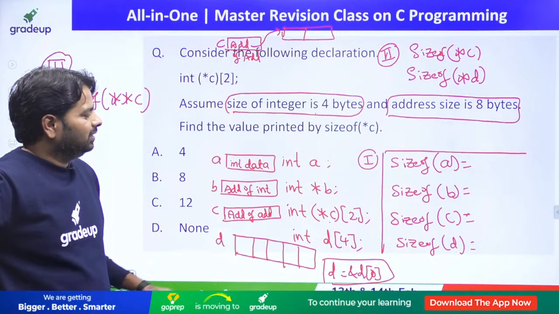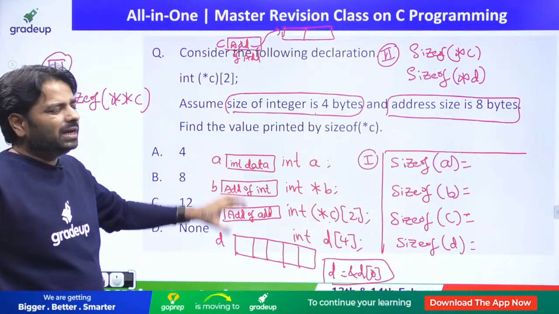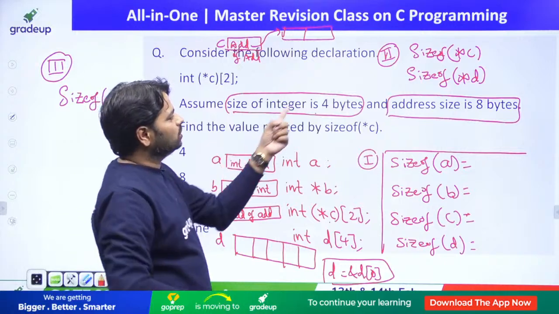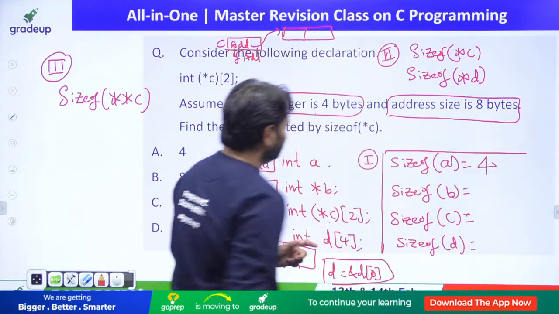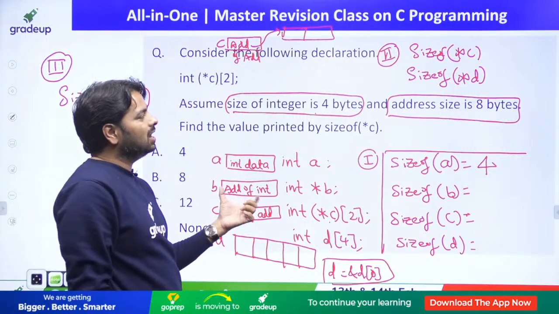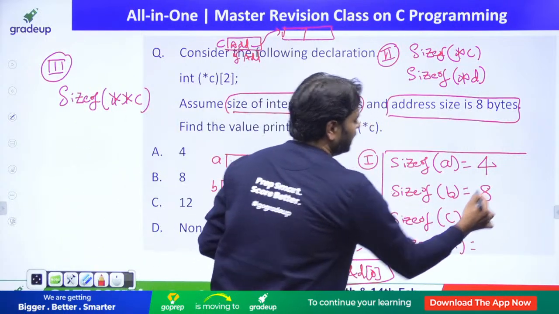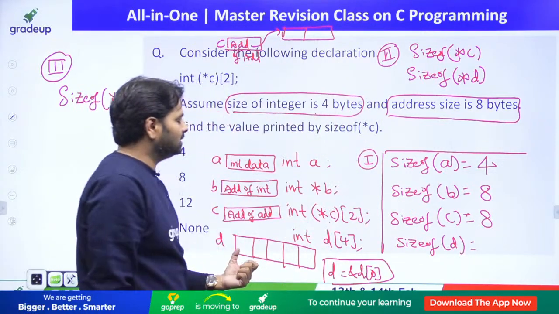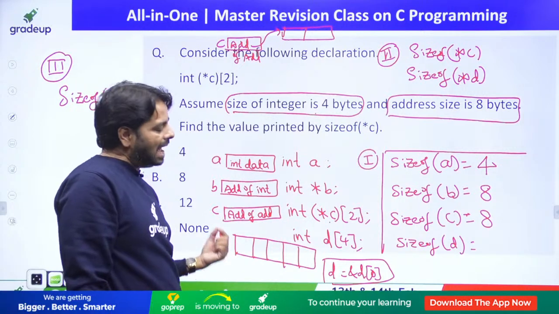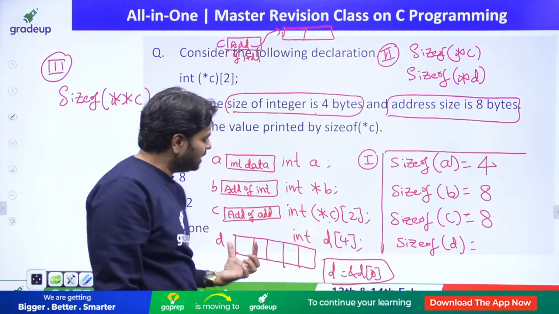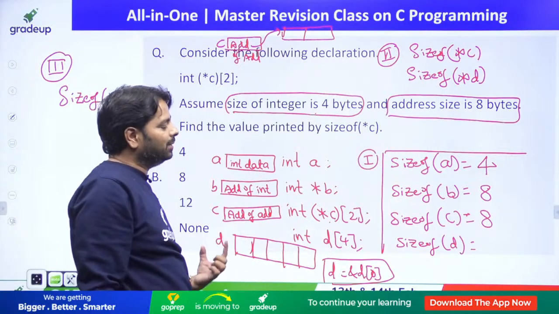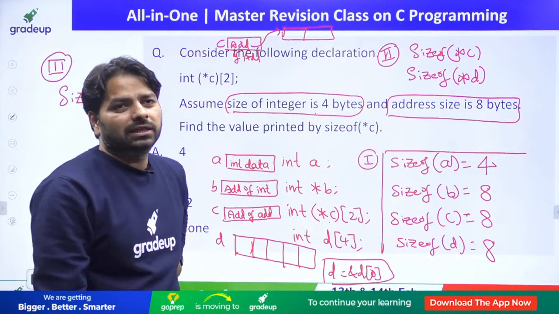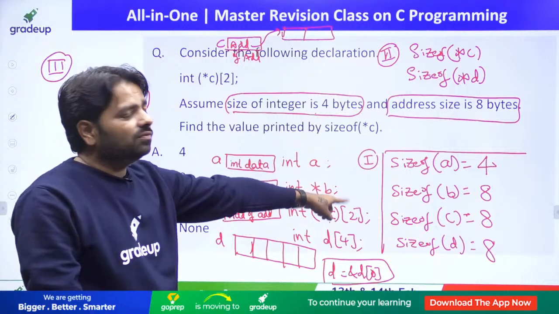Are you ready? So many things are there on the same data. Size of A: A is just data, so it is 4 bytes. Size of B: B is an address, holding the address of an integer, so the address is 8. And size of C: C is also holding an address, that is 8. And D is not holding the data, it is an array of elements, but D refers to the address of the first element, so D is by default the address of the first element. Address is again 8. So the answer is 4, 8, 8, 8.